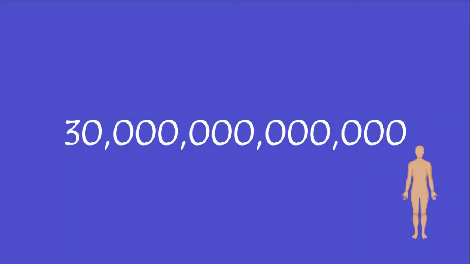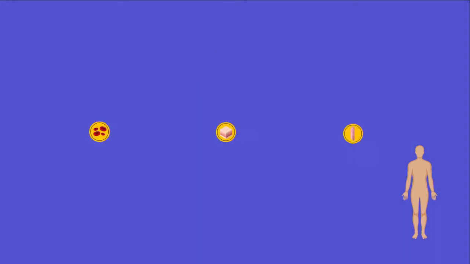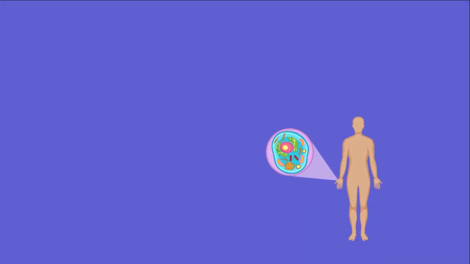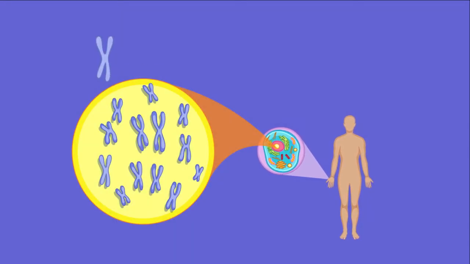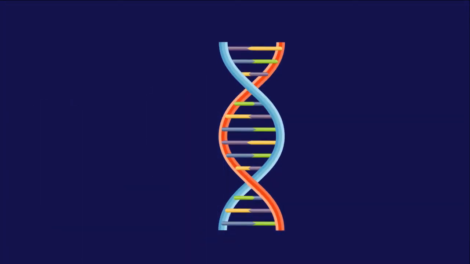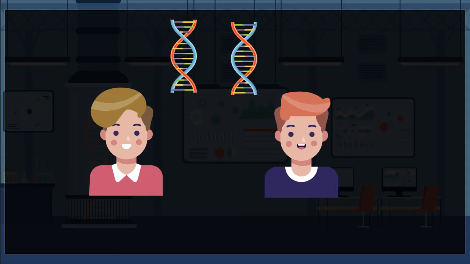You have about 30 trillion cells in your body. Most of these cells include DNA inside them, with few exceptions like mature red blood cells, cornified cells in the skin, hair and nails. Each of these cells has a small compartment called nucleus. Inside each nucleus are 46 chromosomes. A single chromosome contains a DNA strand about 1.8 meters long, tightly packed around proteins called histones. This differs slightly from one person to another, so each one has somewhat unique characteristics. Each person has a unique DNA.